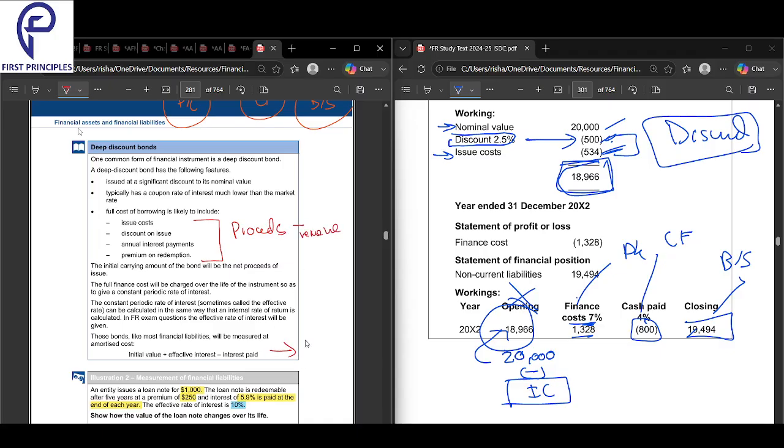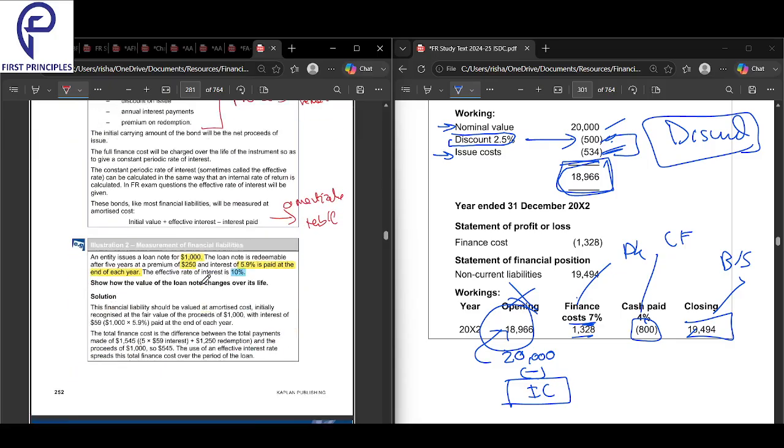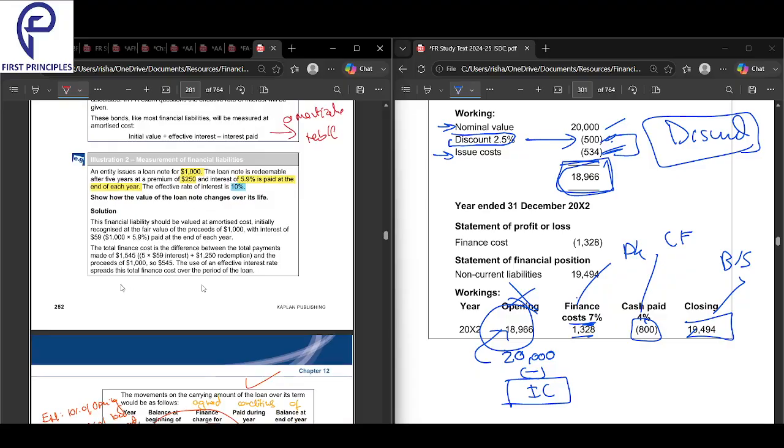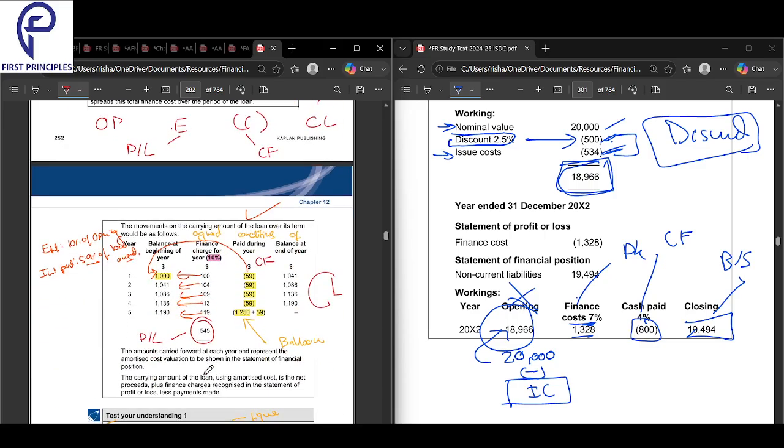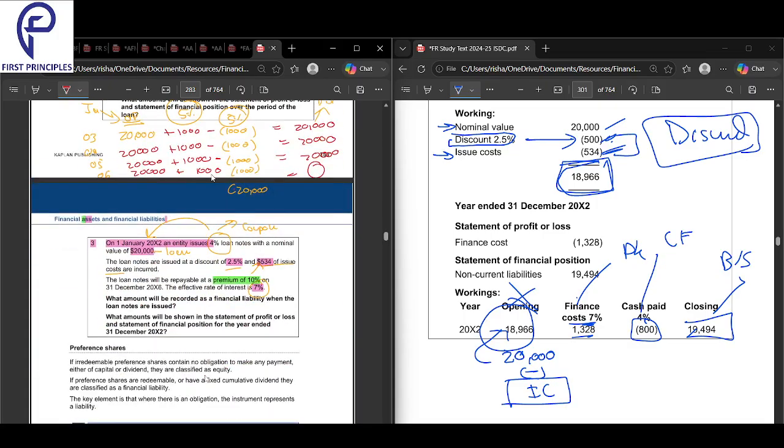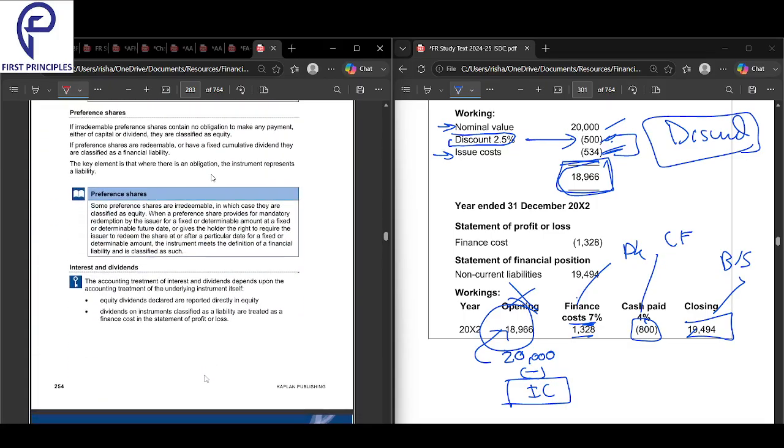This is similar to an amortization table. Again, you just have to make a table: opening, effective, coupon, closing. The closing goes to the balance sheet, the coupon is the cash flow, and the effective interest is the expense in P&L. That's it, done. Same applies for everything. That's financial liability.